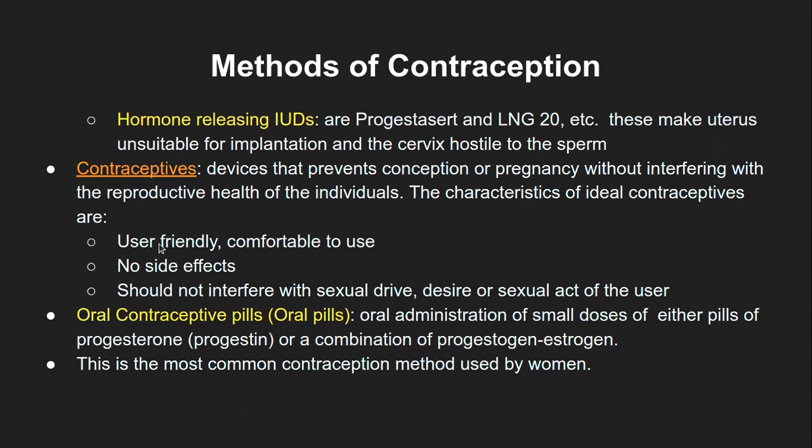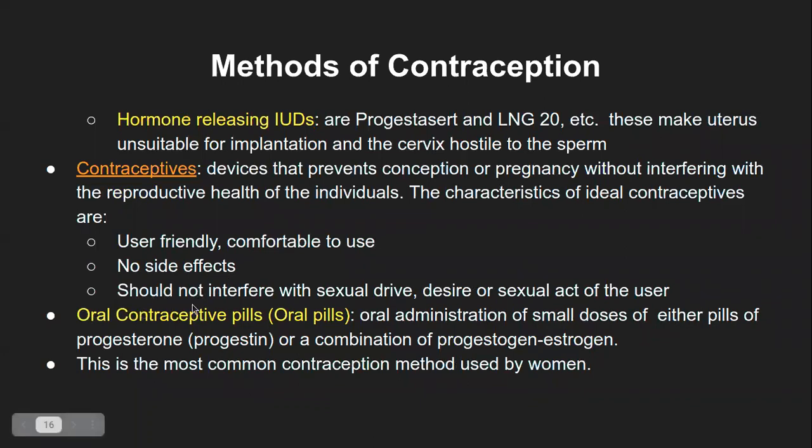These are more user friendly, comfortable to use, with no side effects if taken in proper dosage and with a physician's consent. Again, there are always a few side effects with respect to certain doses, because the whole base study of the individual is not always done, and the medicines are just prescribed. But ideally, they do not have any side effects.